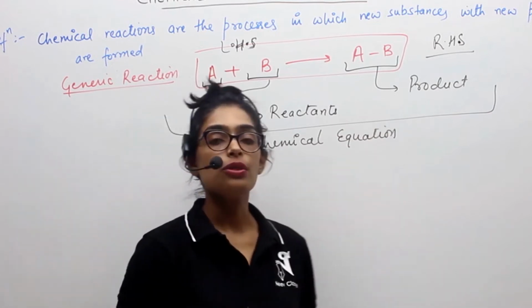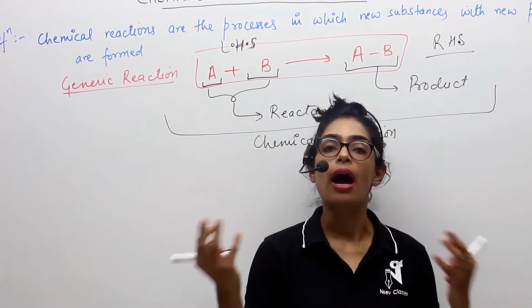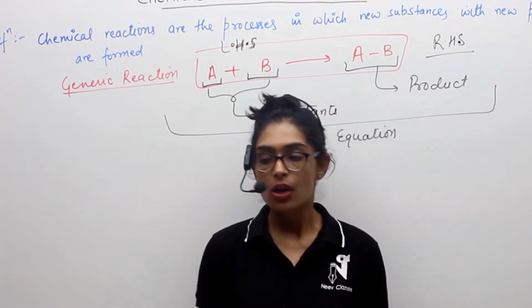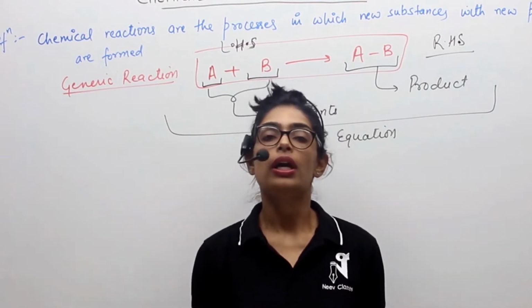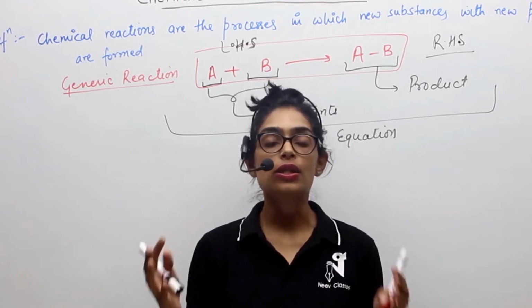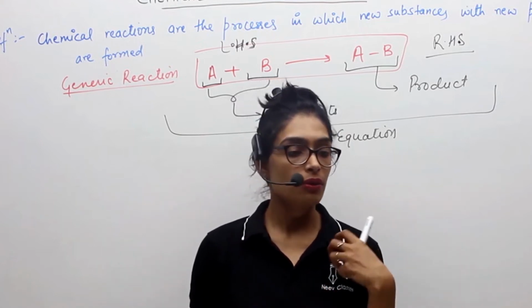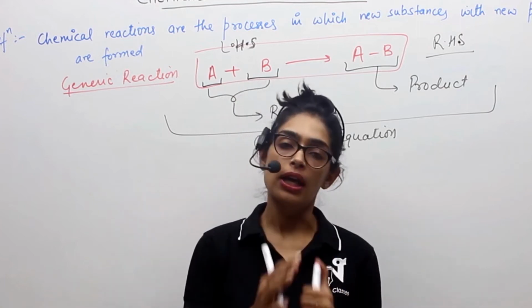Now let me tell you the difference between chemical reaction and equation. A chemical reaction is something which is actually happening, that event of breaking the bond, forming the new bond, and then forming new compounds and new products. It can be an observable reaction or a non-observable reaction, but it is happening.